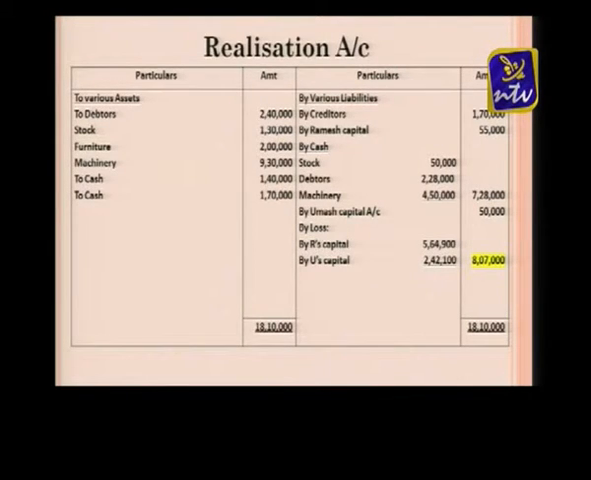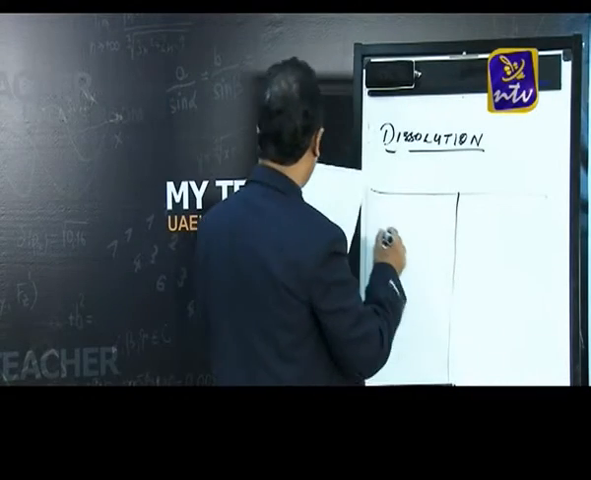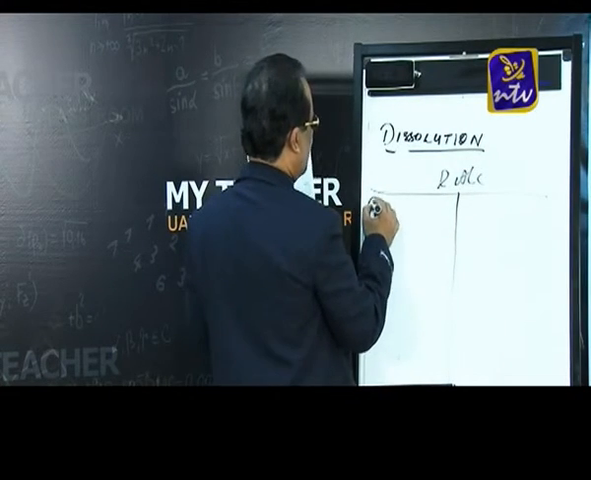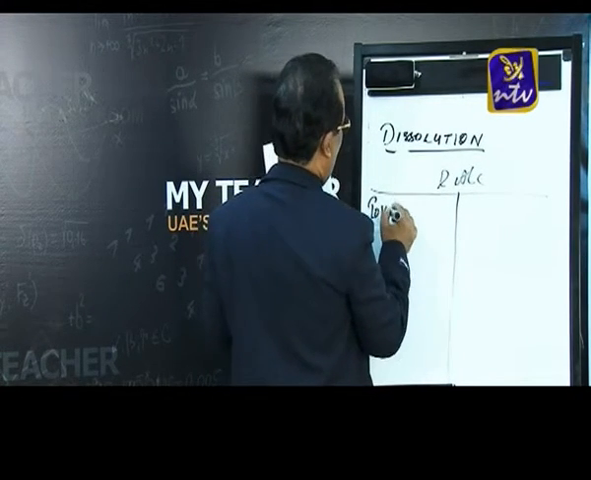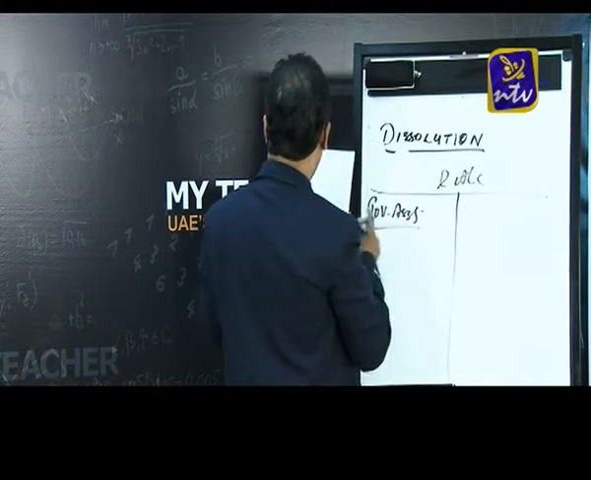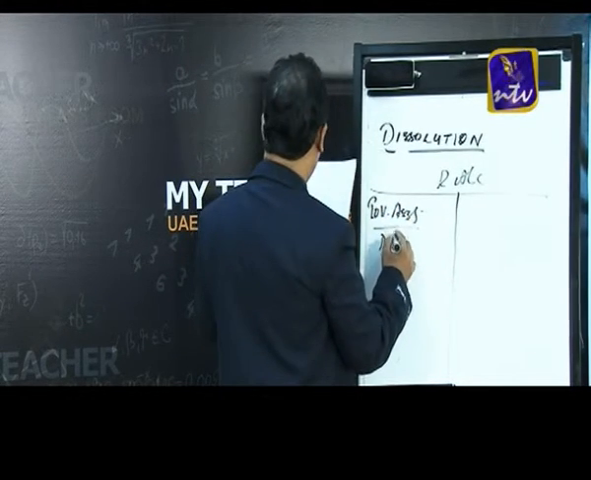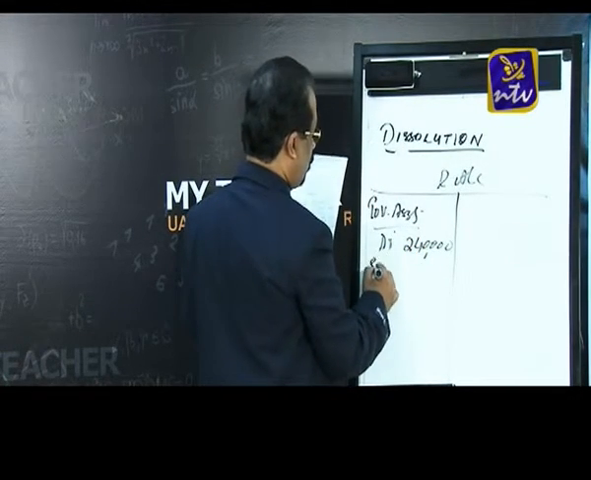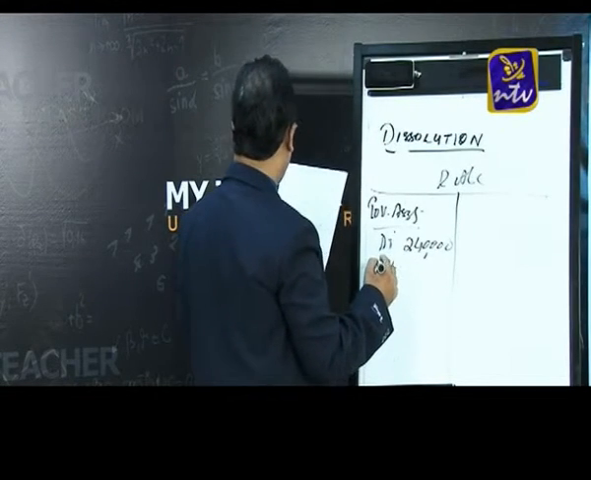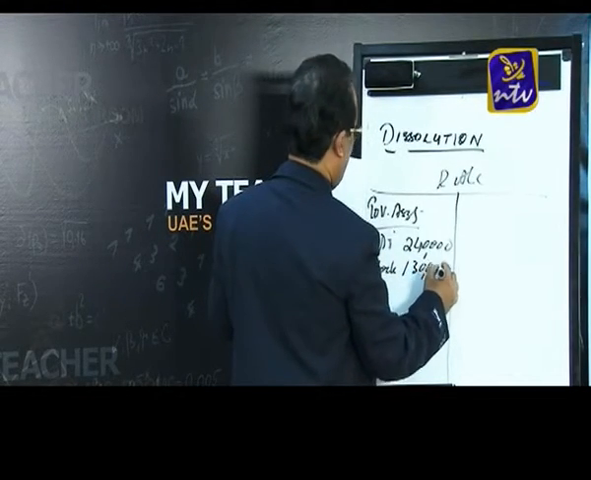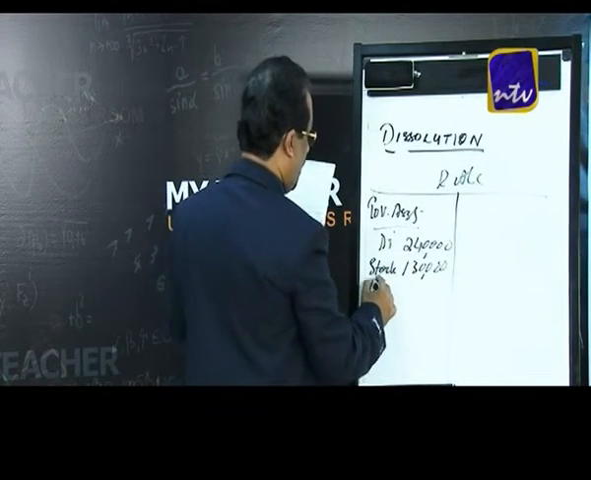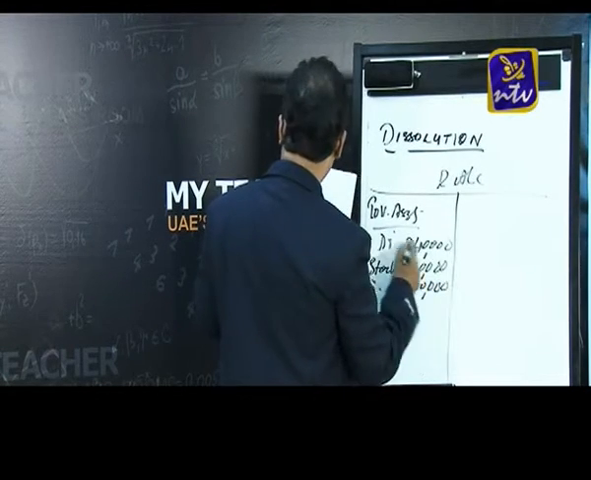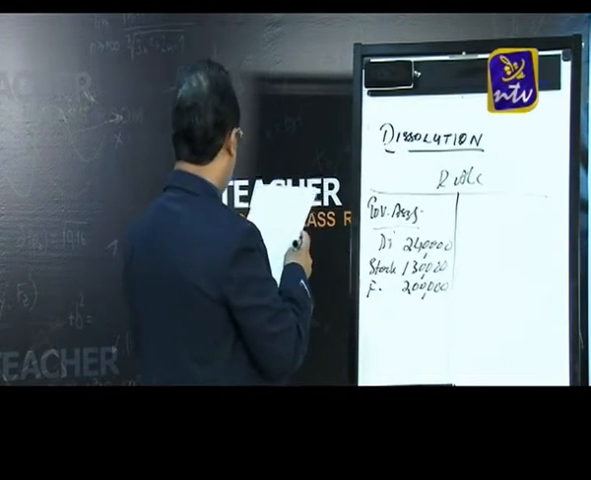So I will prepare the realization account. First, you know that all assets we are transferring. Just now I am making only the T form. So this is what is called a realization account. First, we are transferring all assets to the realization account by passing a journal entry to various assets. Then debtors we are transferring, the amount will be 2,40,000. Afterwards we are transferring stock, that is 1,30,000. Then again we are transferring furniture, that amount is 2 lakh.